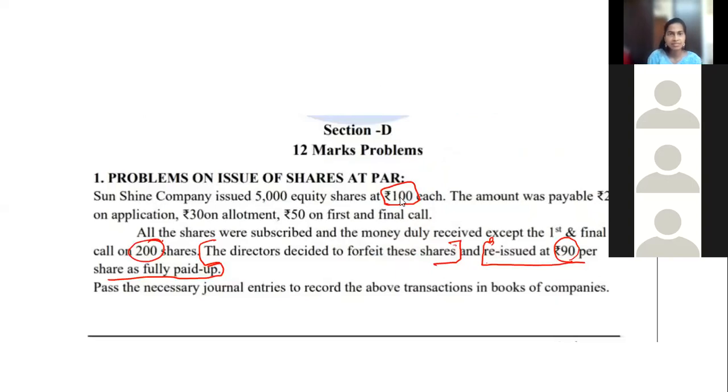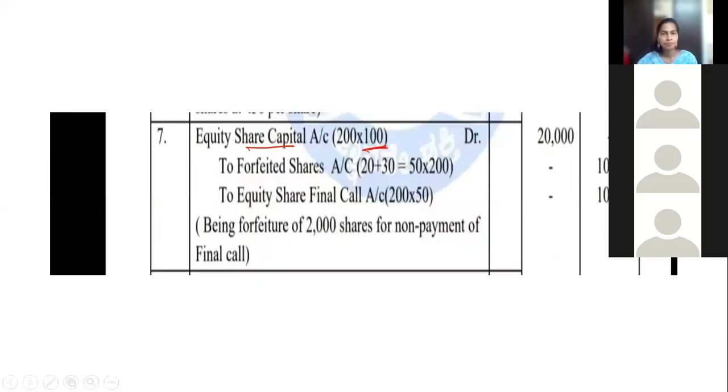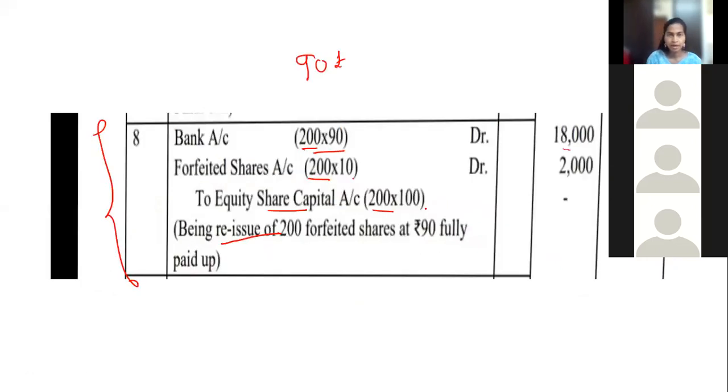Capital rate is this. First sentence in the question. That is only the capital rate, 100. But it is reissued for 90. Yes? Yeah, 100. So 90 minus 100 is how much? 10. So 10 rupees. Into 10 is forfeit. You multiply here 18,000, 2,000, 20,000. Yes? Okay. I will explain this once again.